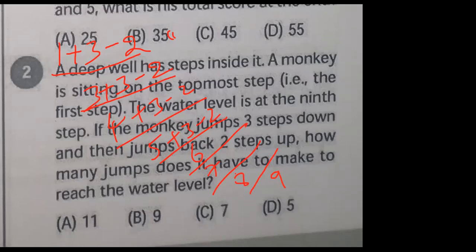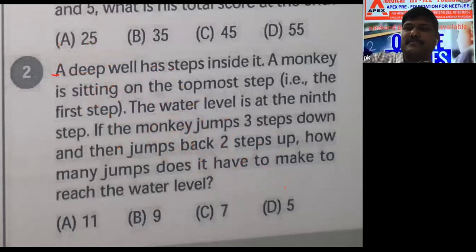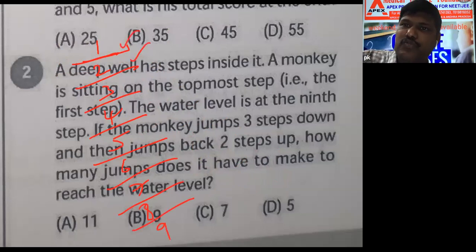So we have to write 2 plus 3 minus 2. Correct. First 1, next you will get 2. Next you will get 3, 4, 5, 6, 7, 8, 9. How many times? 9 times.